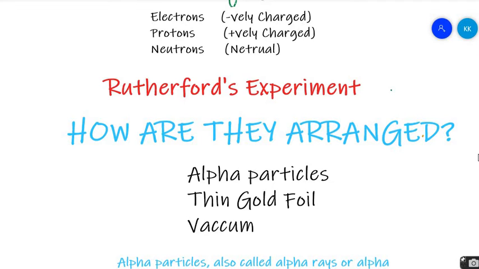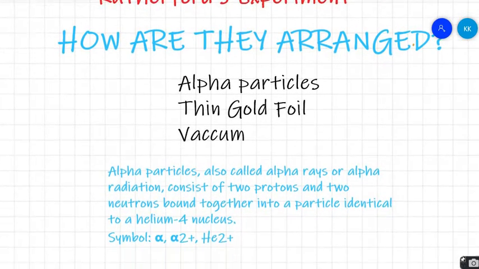He decided to throw alpha particles at a thin gold foil, and he did this experiment in a vacuum because he didn't want any interference of other particles in the experiment. So he wanted to know the arrangement of electrons, protons and neutrons in the gold atom with the help of alpha particles. Now, what are alpha particles?